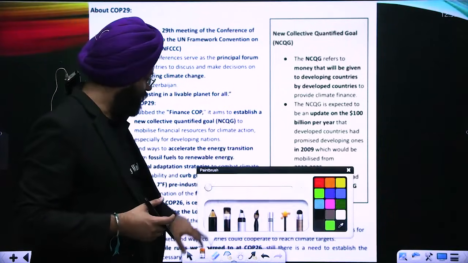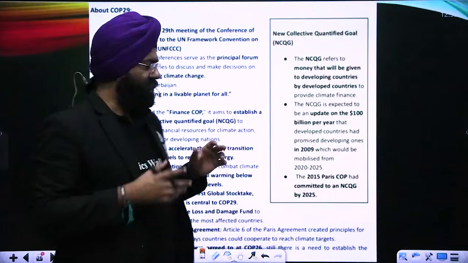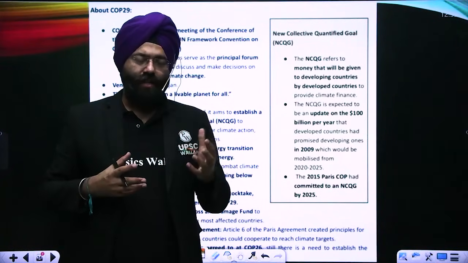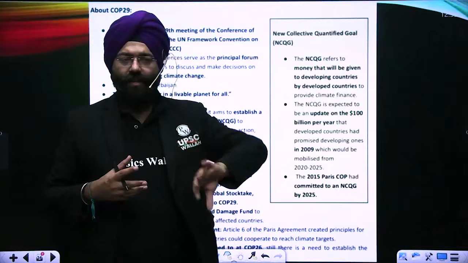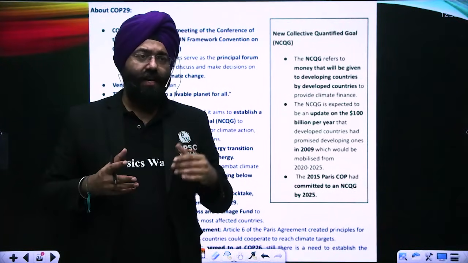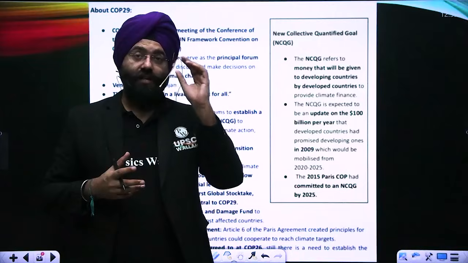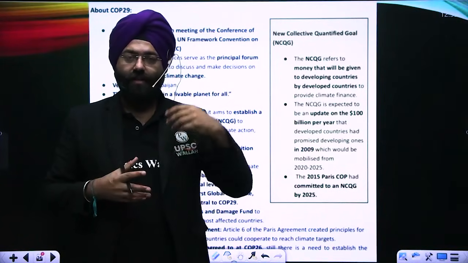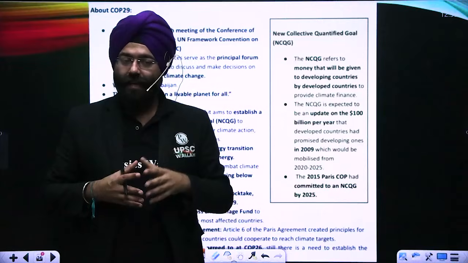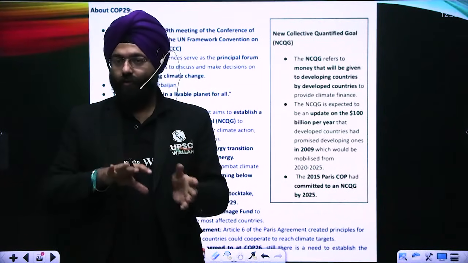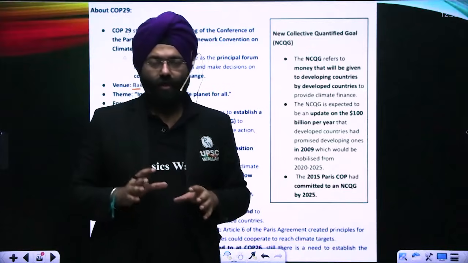But this was very critical. Why? What generally happens is that the richer countries, or developed nations, have transitioned towards greener energy because they have a lot of money, and transitioning towards greener energy takes a lot of investment. For example, if today we tell India that everybody transitions to electric cars, do you realize that an electric car is much more expensive right now in comparison to an ordinary gasoline or petrol car?